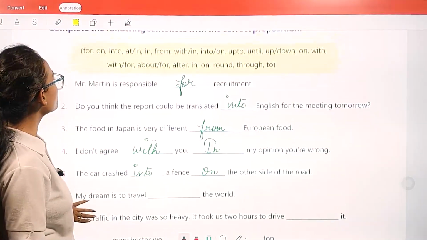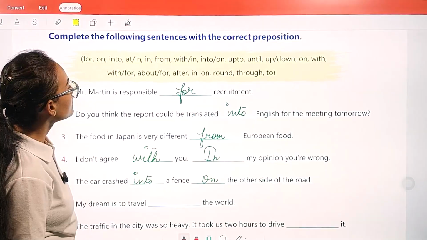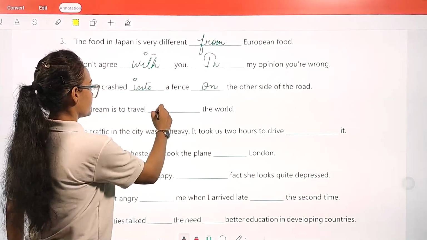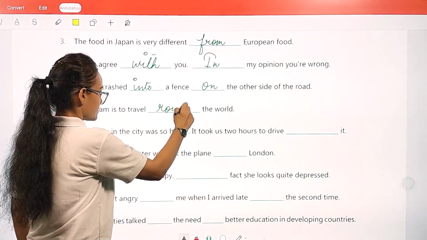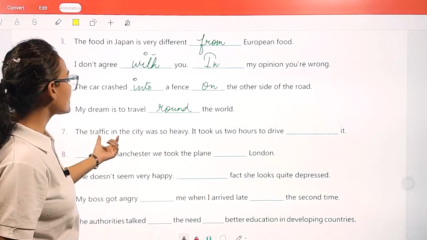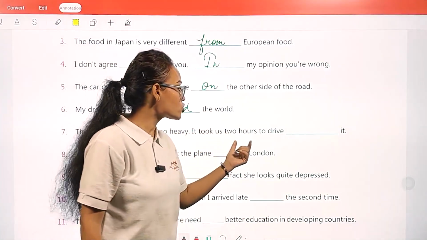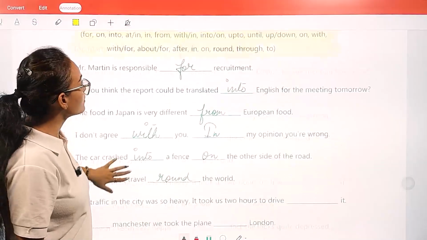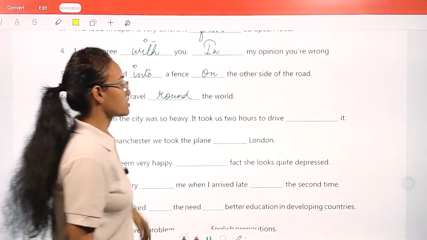Okay, my dream is to travel around the world. Seventh one, the traffic in the city was so heavy it took us 2 hours to drive through it.